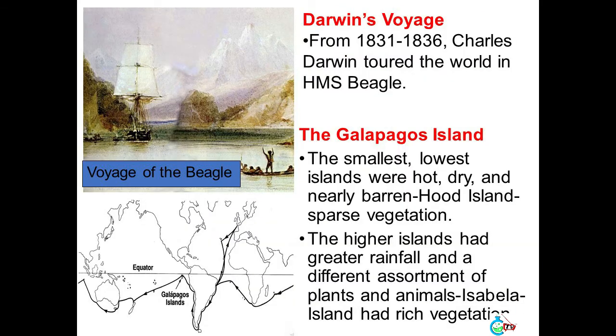Darwin's Voyage. From 1831 to 1836, Charles Darwin toured the world in HMS Beagle. The Galapagos Islands. The smallest, lowest islands were hot, dry, and nearly barren, Hood Island with sparse vegetation. The higher islands had greater rainfall and a different assortment of plants and animals. Isabella Island had rich vegetation.